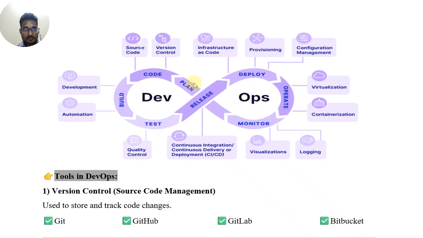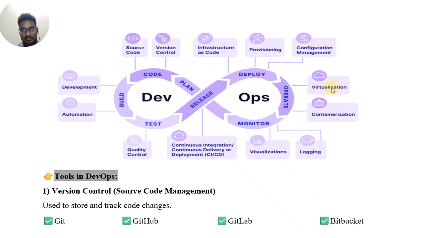This is the DevOps control system. Plan and code are version control and source code. Build is development and automation. Test is quality control. Release is continuous integration and continuous delivery or deployment, CI/CD. Deploy is infrastructure as code, provisioning, and configuration management.